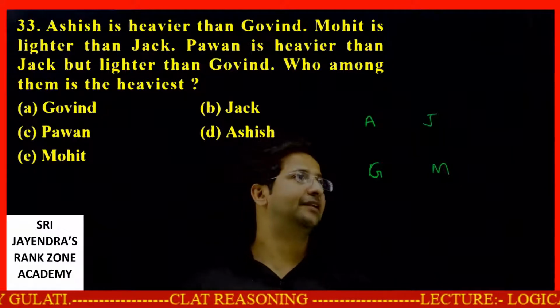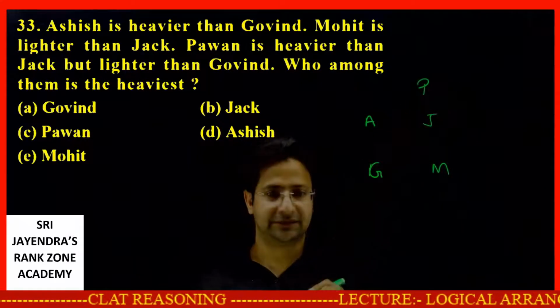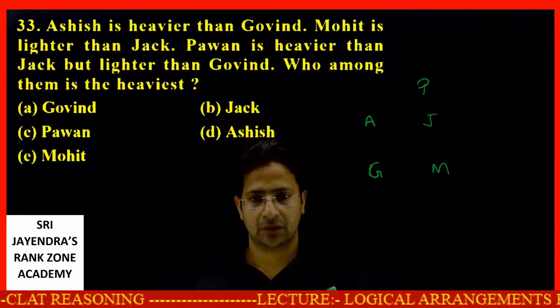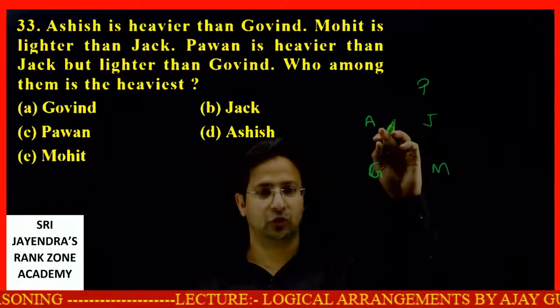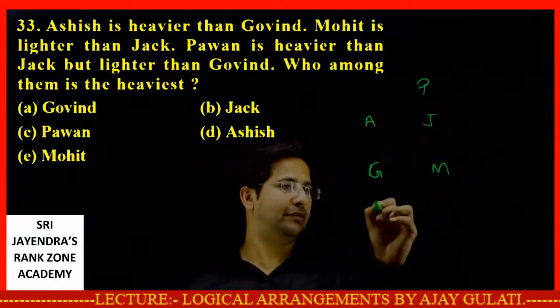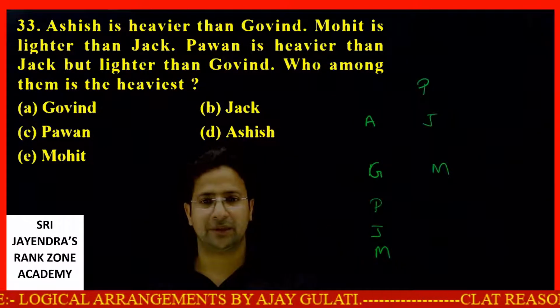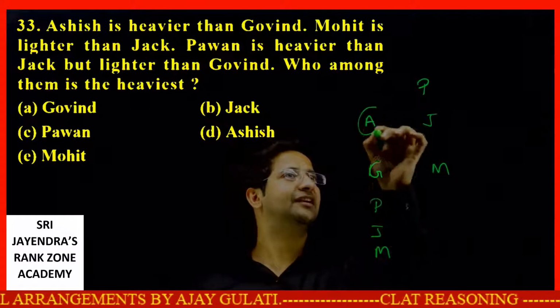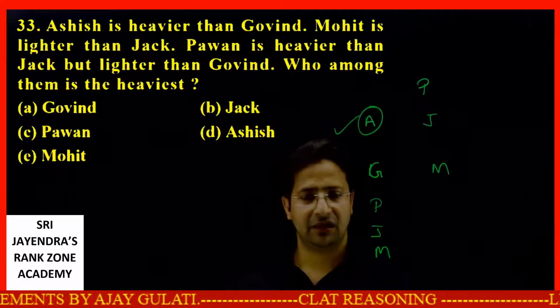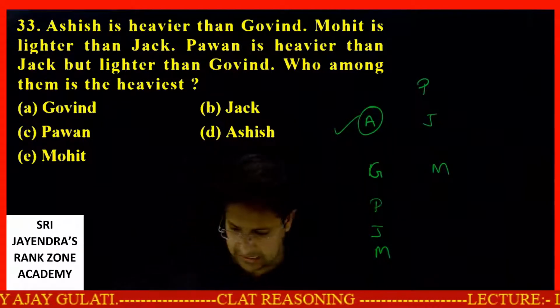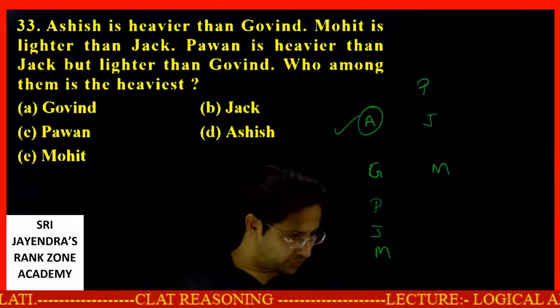Pawan is heavier than Jack, but lighter than Govind. Okay. So what does it mean? This P, J, M will come over here. Who among them is the heaviest? This A. Ashish is the heaviest. Very easily done. And I'm sure, students, this must be very clear to all of you.